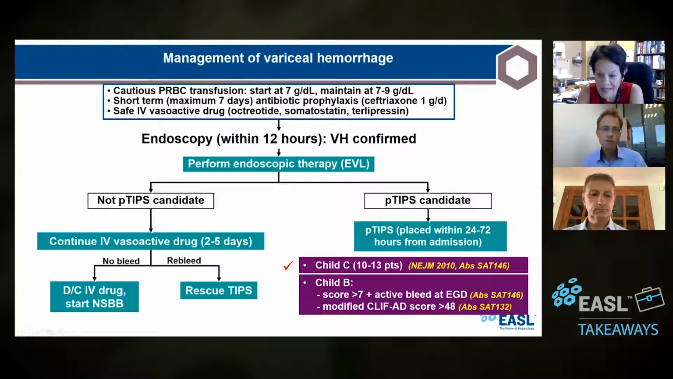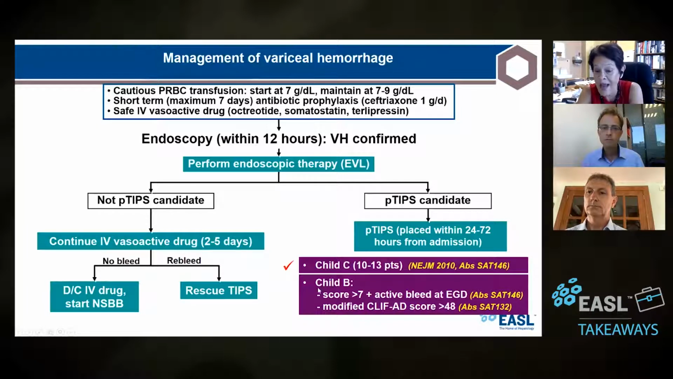So in the individual meta-analysis, which is this one, they found that in addition to having a Child B that's sort of a sicker B, Child B is 7, 8, and 9 points. So here we're talking only the 8 and 9 point Child who had active bleeding on endoscopy. So they further identify these patients a little further by saying now we need scores 8 and 9, all right? But the Chinese group, who only included Child B in their trial, used another way of stratifying these patients, and they used a Cliff-D score that includes markers of bad liver disease. And if the score was more than 48, these were the ones that benefited more from preemptive TIPS.